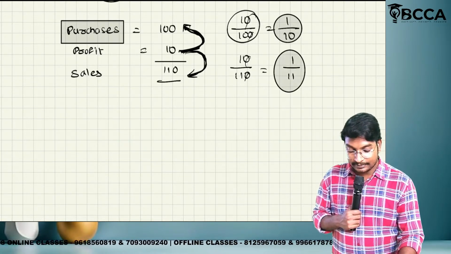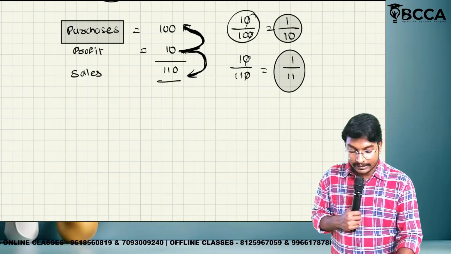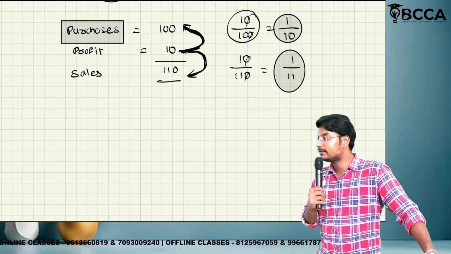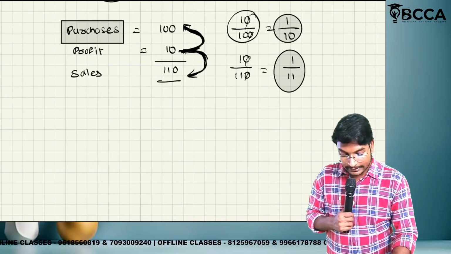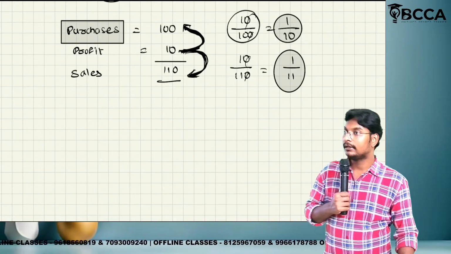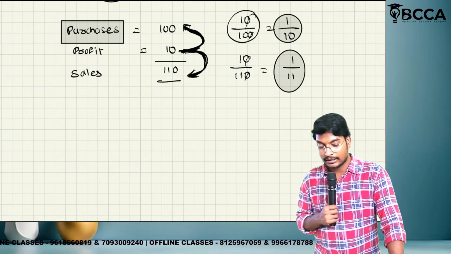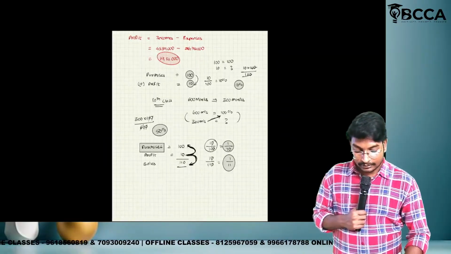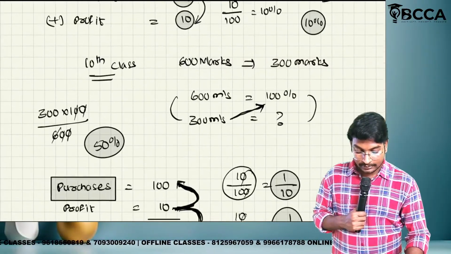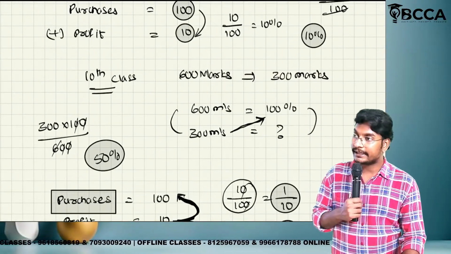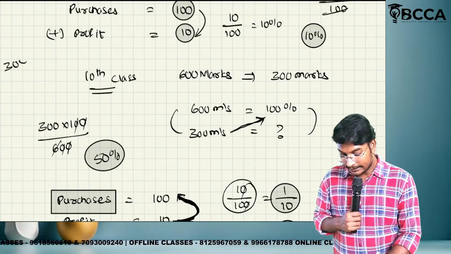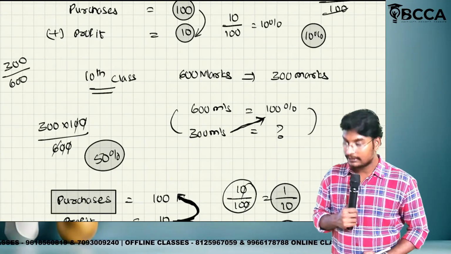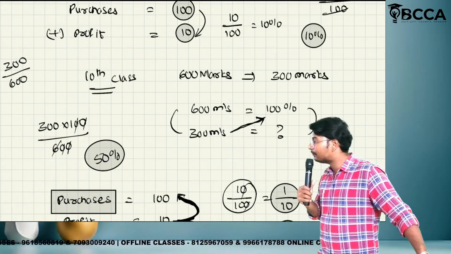On purchases means 10 divided by 100. On sales means 10 divided by 110. Did you get my point or not? Previously, for 600 marks, how much percentage are we getting? 50 percentage. How did we say? You said 300 divided by 600.